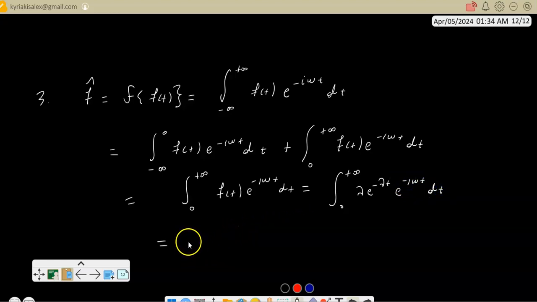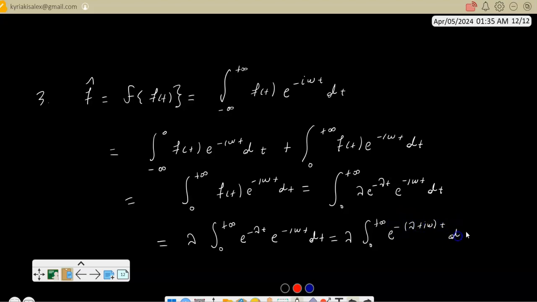Now, I take lambda outside. So I just have the integral of e to the minus lambda t times e to the minus I omega t dt, which is e to the minus lambda plus I omega times t dt.